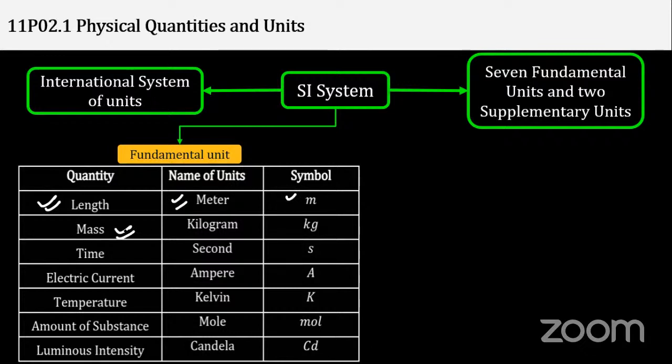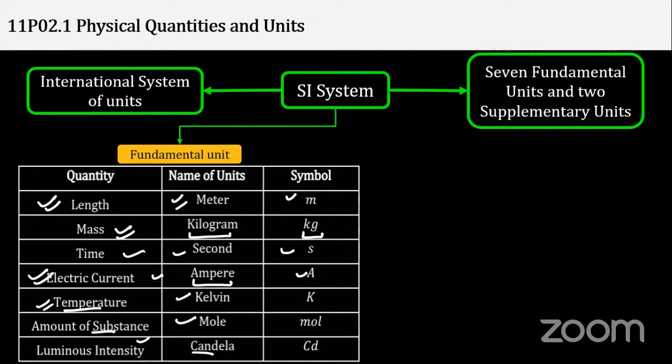Mass is the amount of material contained in the body. Kg is the unit, that is the symbol. Time, second, s. Electric current, ampere, A. We'll study this topic, electric current, in a separate chapter in future physics sessions. Temperature we'll study in thermodynamics, KTG. Amount of substance, mole. Luminous intensity is candela.